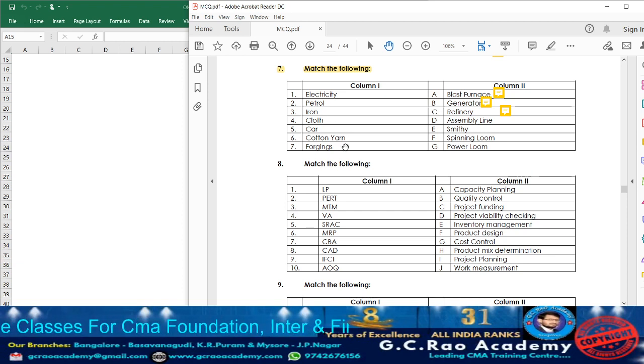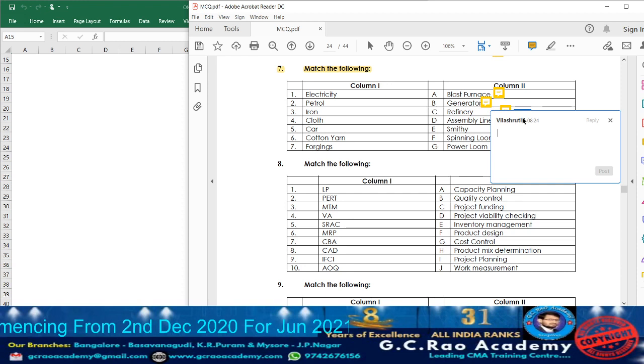Means whatever the car will be there, how the car will be manufactured with the help of assembling. Each and every part of the car will be manufactured by different organizations, or it may be produced by the same organization itself separately, and later they are going to assemble and a car will be formed. So accordingly, a car will be manufactured by the system of assembly line. Against assembly line, take down point number 5.